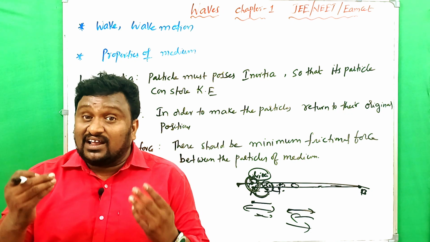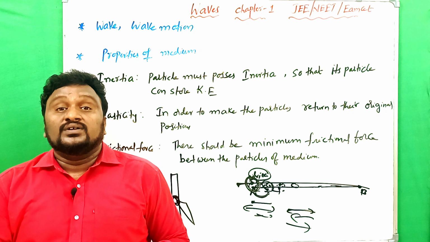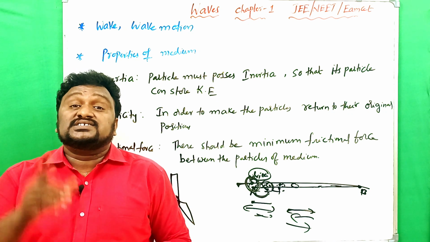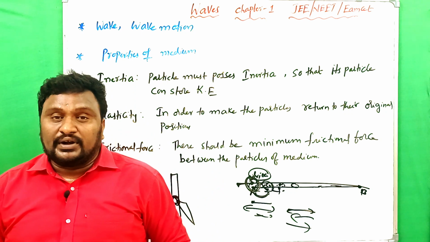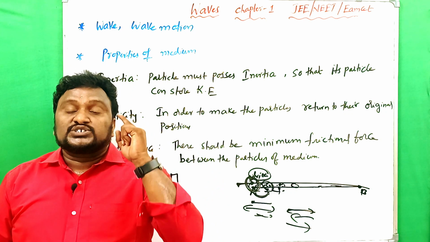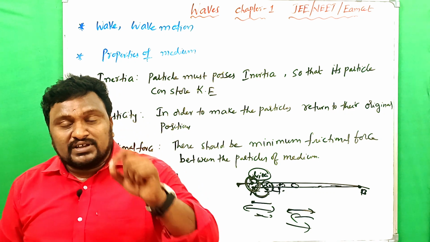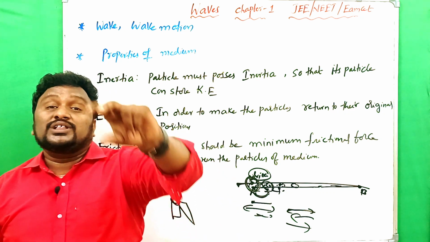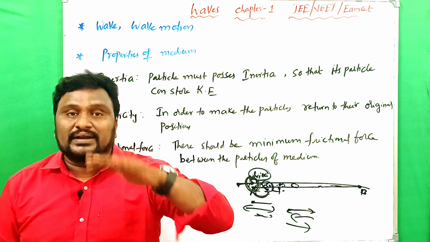Clear? So here it is clear that sound requires a medium. Are there any properties for the medium? To propagate sound, the medium must have three types of properties. The first thing is that it should have some inertia. The medium particles must have inertia to store kinetic energy, to oscillate or to vibrate.